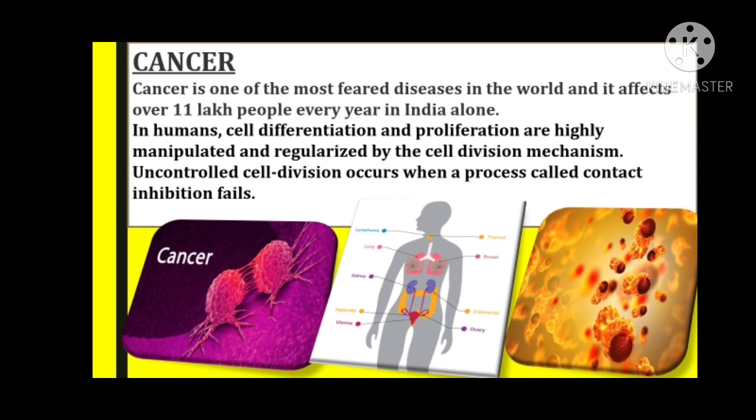A tumor may be benign or malignant. If division of neoplastic cells is limited to the site of origin, the tumor produced is called a benign tumor. On the other hand, if neoplastic cells migrate from their site of origin and produce secondary tumors at sites other than the origin, it is termed a malignant tumor.